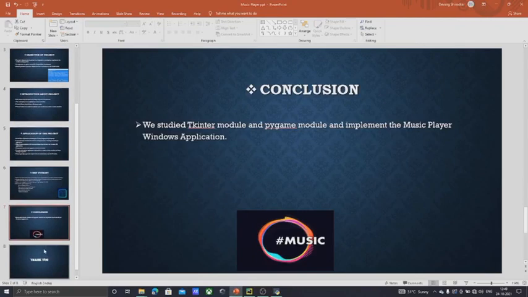Hence we conclude that by using the Tkinter module and Pygame module, we implemented a music player window application.